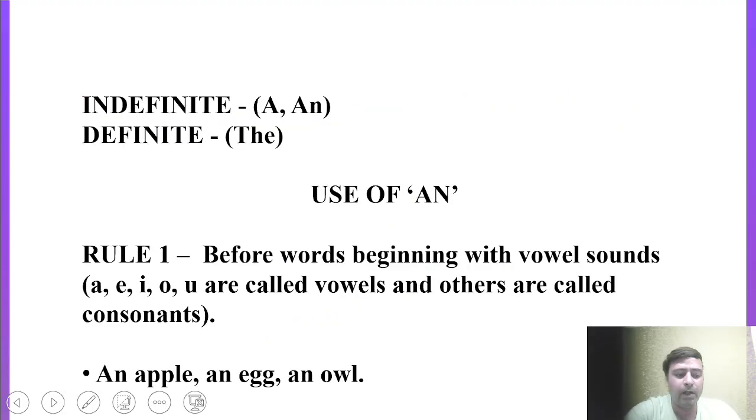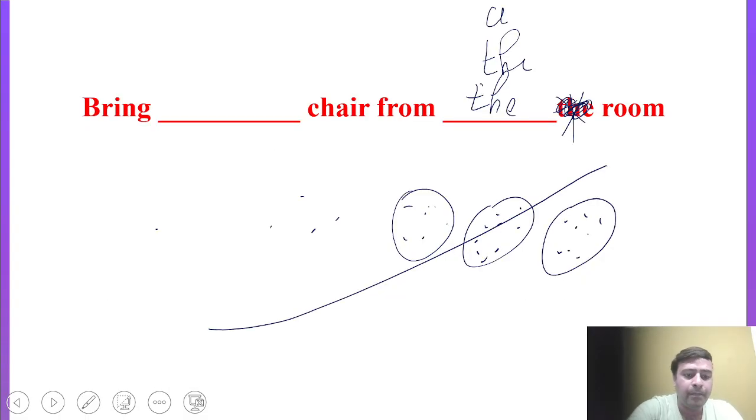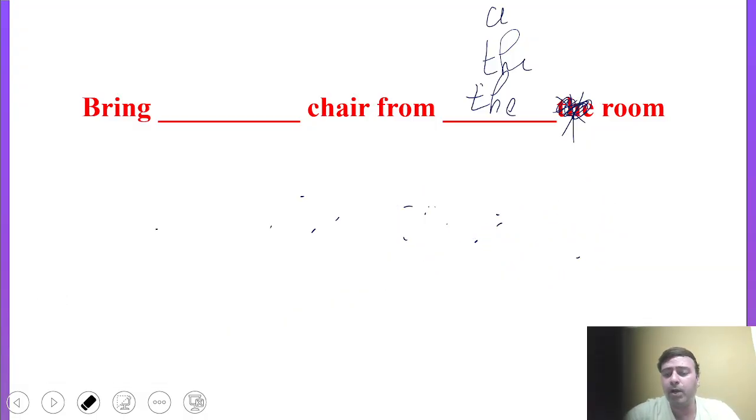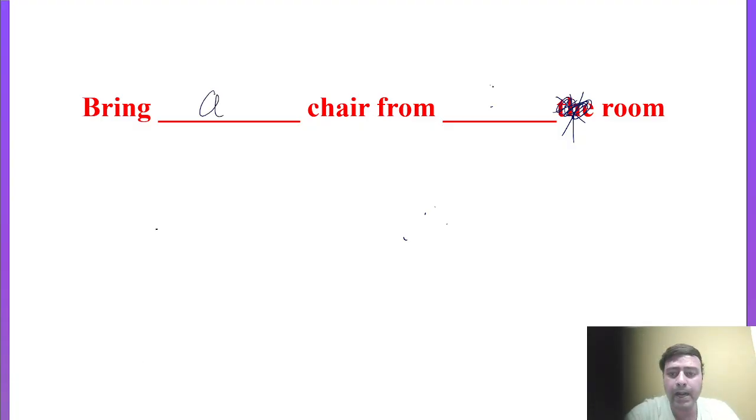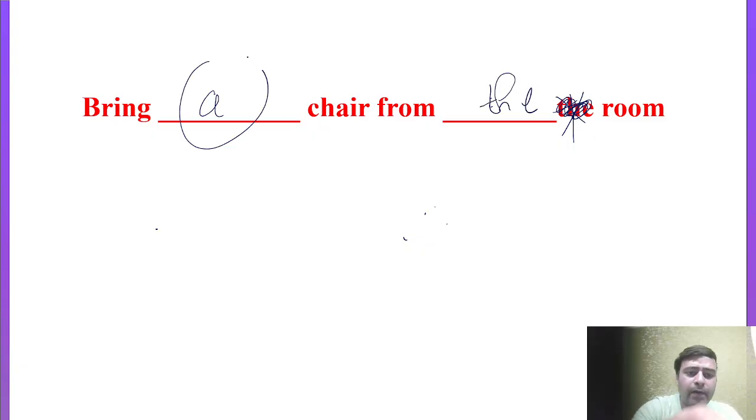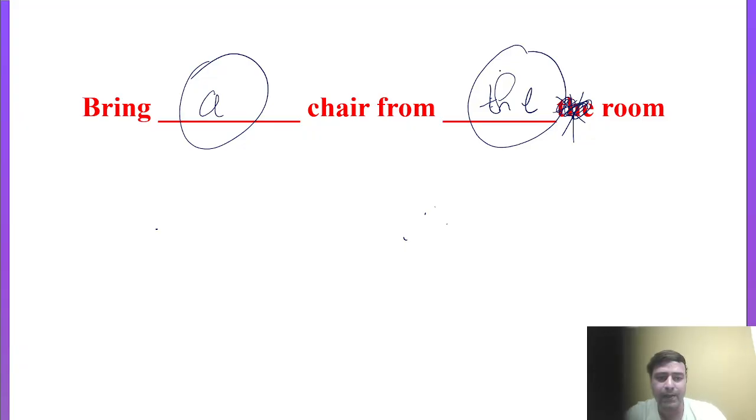So here one thing I just want to clear, that in this particular scenario, when you don't get these situations, what could be the right answer? According to the rule, whenever we introduce articles, students, you have to keep one thing in your mind, that article A is used earlier, right? Article A we have to put earlier, and article the we have to always put later on. Unknown information is always written earlier and known information is always written later on.